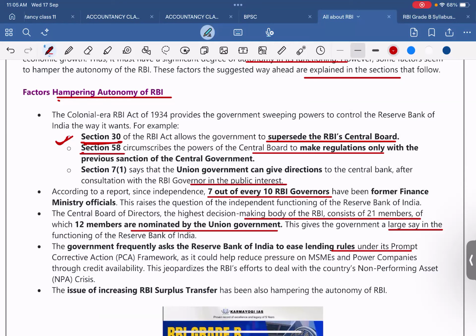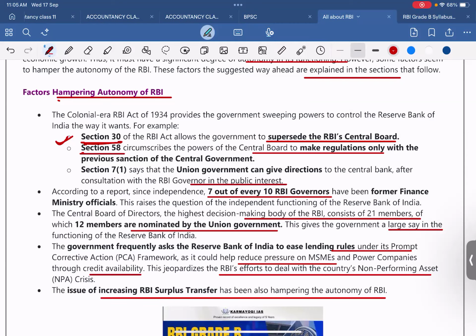Fine. So framework, as it could help reduce pressure on MSMEs and power companies through credit availability. This jeopardized the RBI effort to deal with the country's non-performing assets NPA crisis. So the issue of increasing RBI surplus transfer has also been hampering the autonomy of RBI. That is what factors hampering autonomy of RBI.